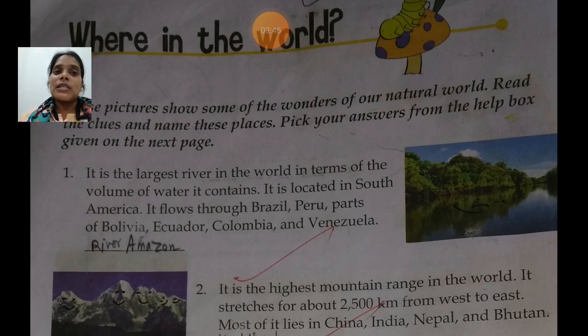What is the name of this largest river in the world in terms of volume of water? That is River Amazon, and it is located in South America.